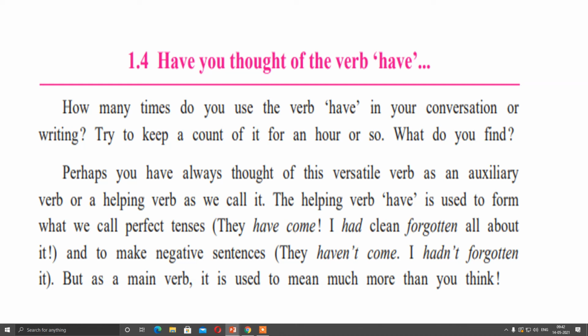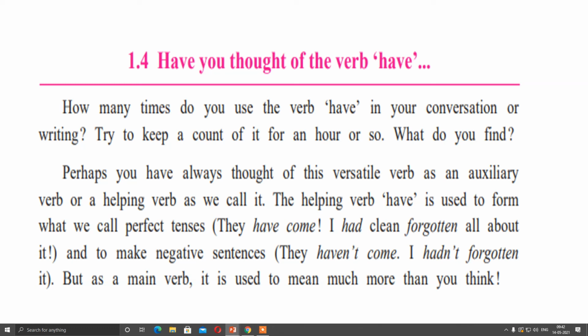Perhaps you have always thought of this versatile verb as an auxiliary verb. Auxiliary means helping verb, as we call it. The helping verb have is used to form what we call the perfect tense. For example, they have come, I had clean forgotten all about it.